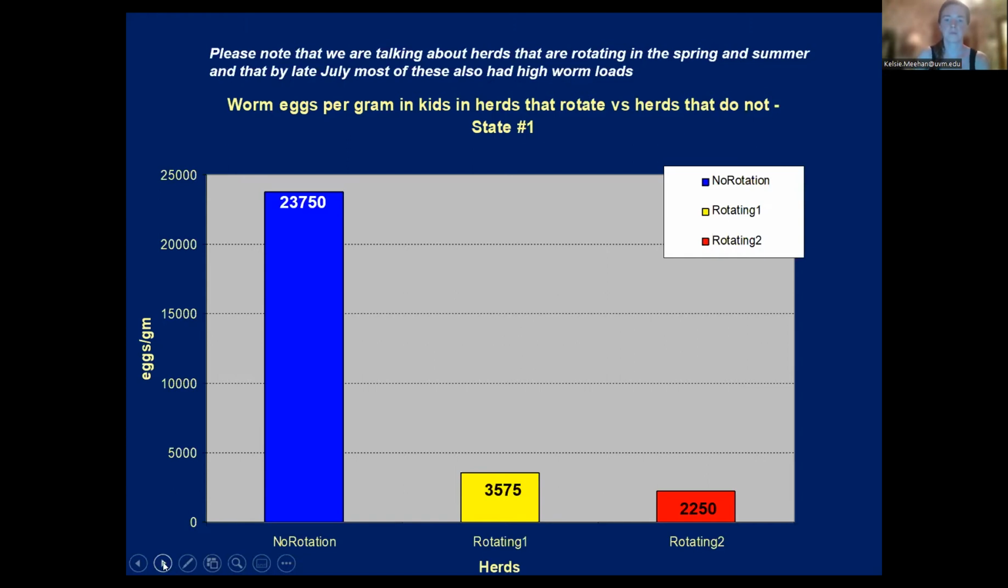They too had a lot of worms. They had like 3,500 or 2,000 worm eggs, and they were pretty eager to go onto their hay fields or their brush pastures at this point, but they were having no deaths in animals yet. It definitely was very helpful to do rotating versus continuous grazing.